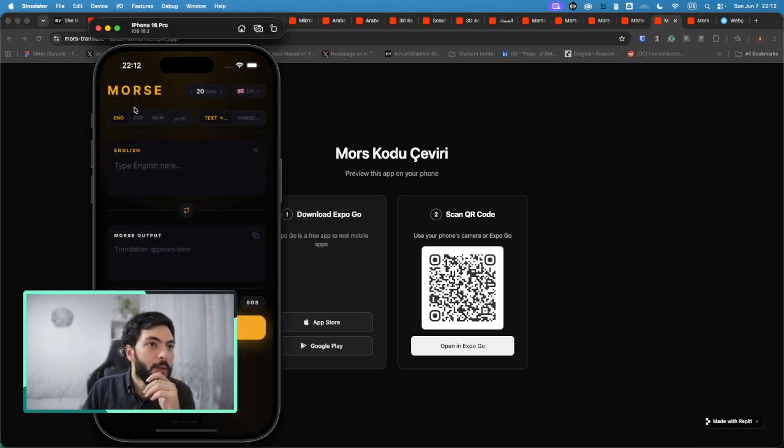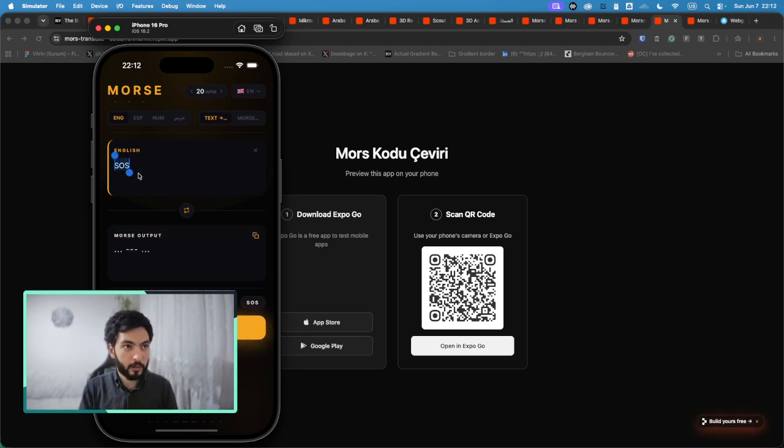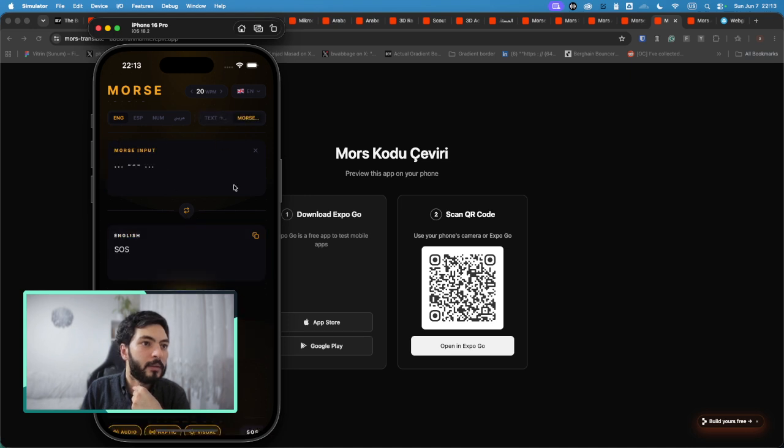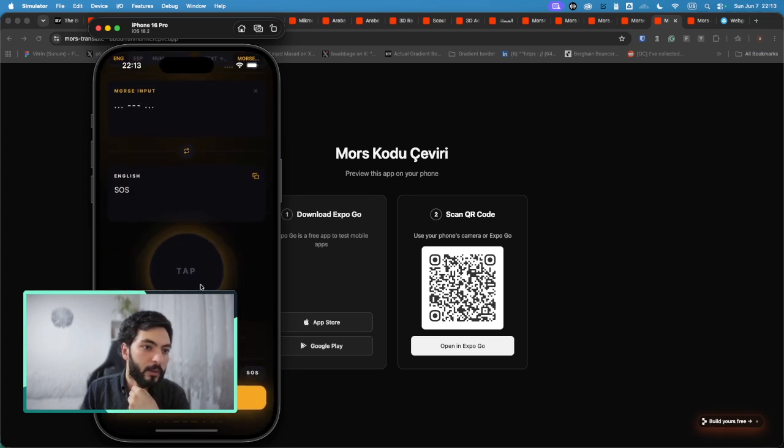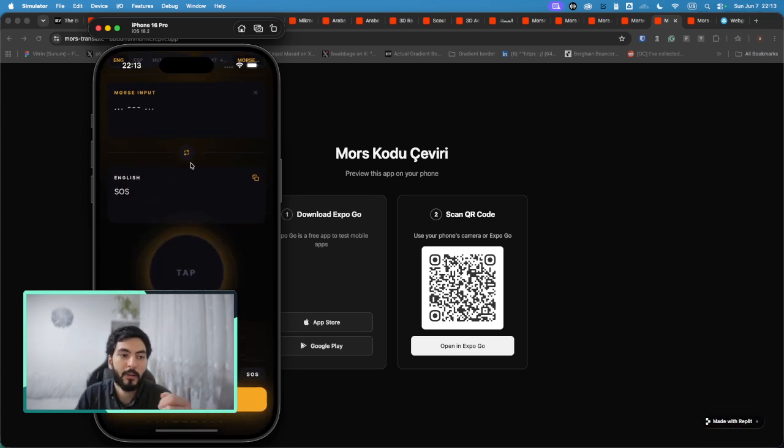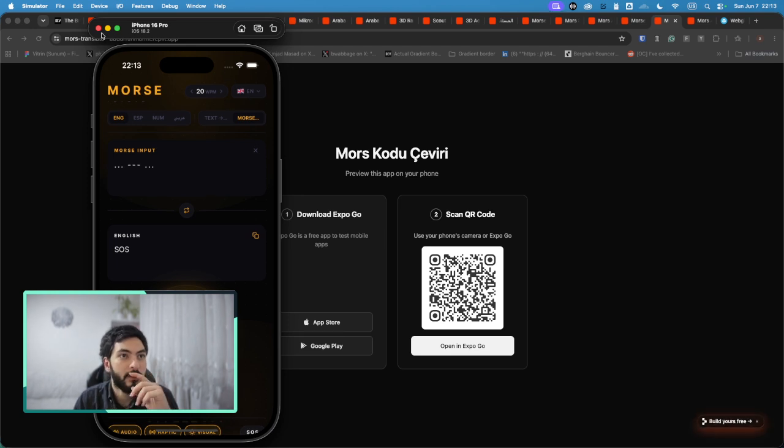Here, what we have is the Morse code, we have words per minute, we have play sounds. Okay, here it's playing the SOS. You can write in English, or I think you can use translate as well, or Spanish, whatever. And then you will have it translated. Or you can go the other way. So you have the Morse code and the English, and, this is not working. You can tap and hold to write the Morse code. This is interesting.